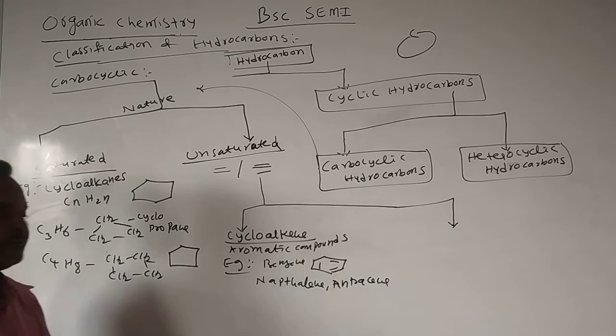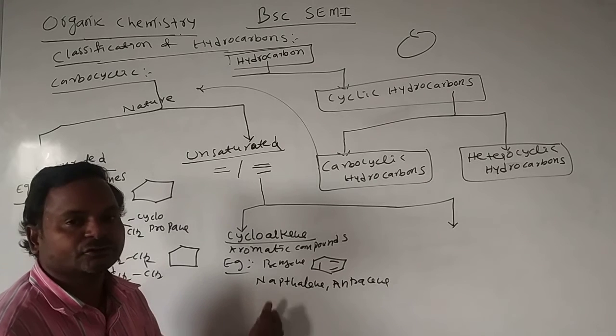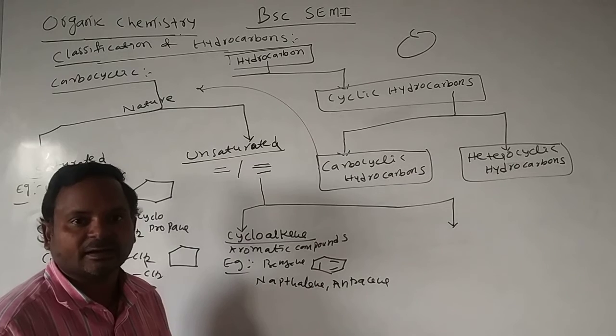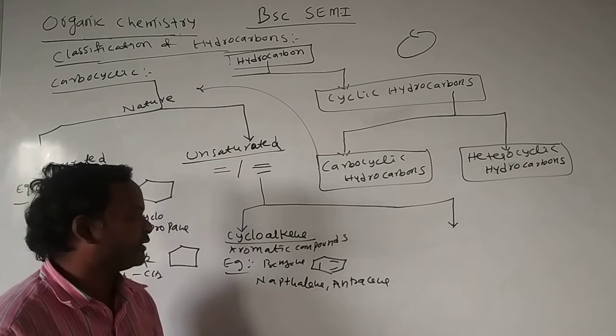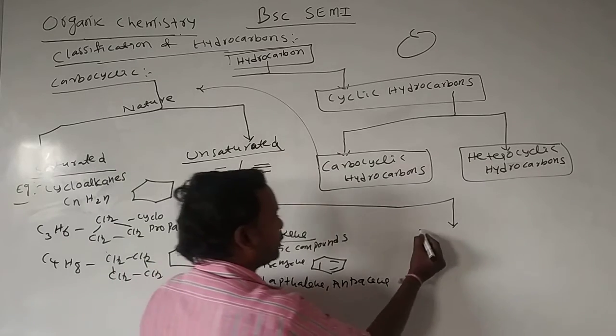Unsaturated cycloalkenes we also call aromatic compounds. This shows aromaticity. Aromatic means these have an aroma, a distinct odor, so we call them aromatic compounds. In continuation, cycloalkynes.